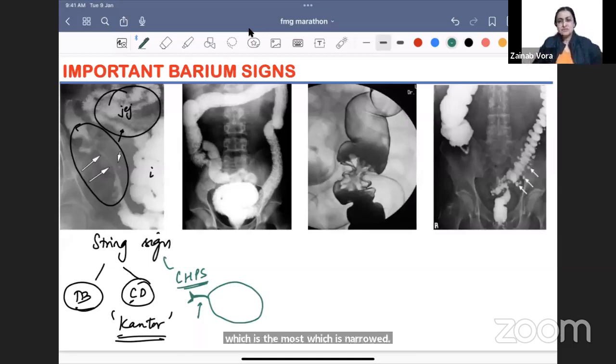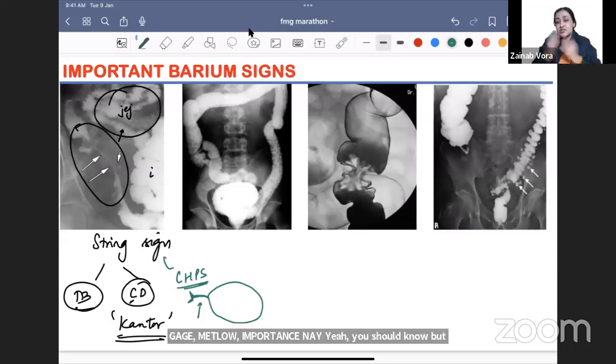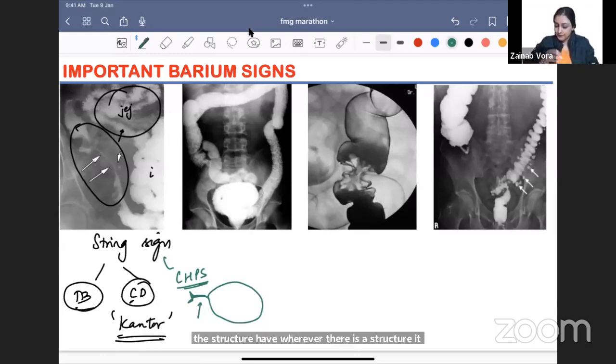That is why the sign has no real importance. You should know it, but the structure matters. Wherever there is a stricture, it looks like a string. Yeah, so that is what you have to remember.